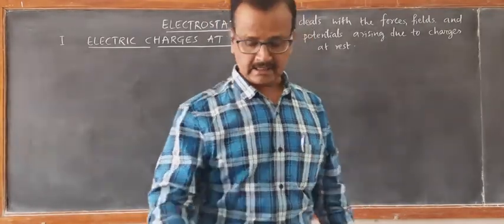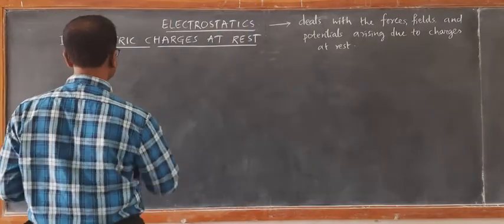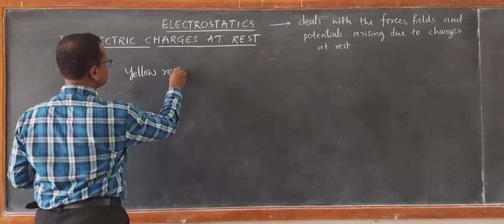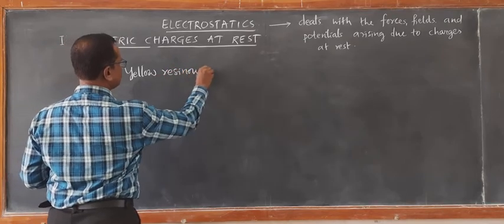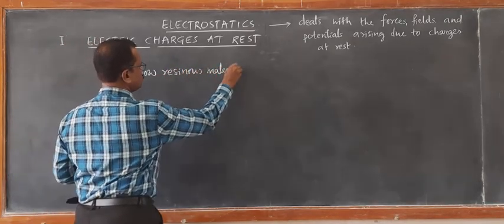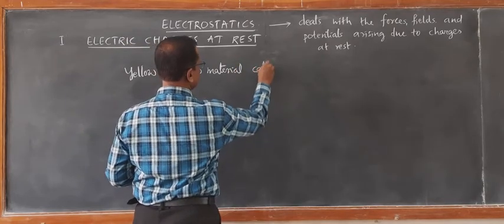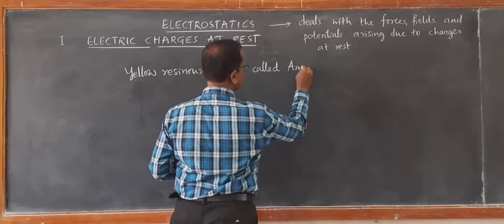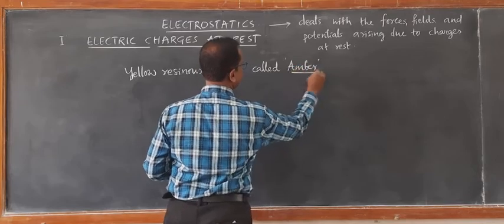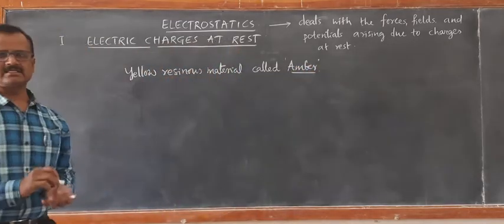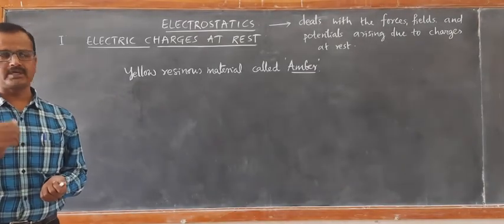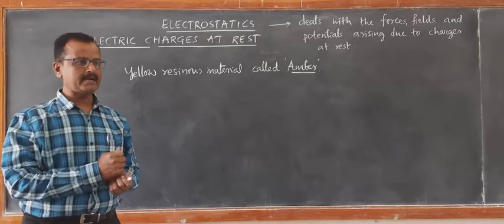Around 600 BC, there was a yellow resinous material called amber. Resinous means just like gum or rubber type. Rubber is also a plant product.